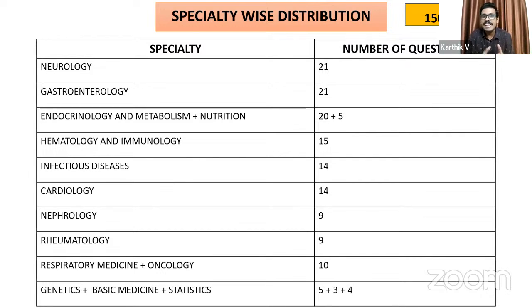Rahul sir, what is your take from this ever-changing specialty-wise distribution of the questions? What message should students infer from this? Yeah, so as they always say, change is the only constant. If you remember, when we did the recall sessions last time, cardiology had slightly more weightage in the previous paper. So slightly it has come down, but yes, there are questions. So what it actually shows is you cannot go to the exam hall with a prefixed pattern.